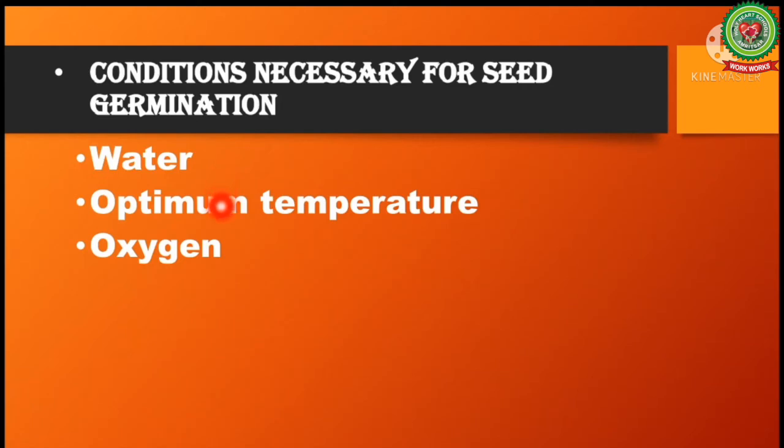Next is temperature. For a seed to germinate, it requires a moderate temperature of around 25 to 30 degrees Celsius. Quite obviously, different seeds require different optimum temperatures. Optimum temperature is the temperature at which enzymes work their best. So optimum temperature is required by seeds to germinate for the exact functioning of enzymes. There are some seeds which have special requirements, either lower or higher temperature, between 5 to 40 degrees Celsius.